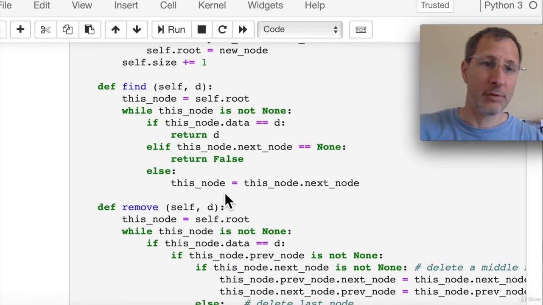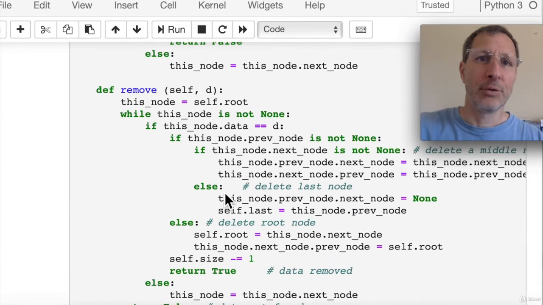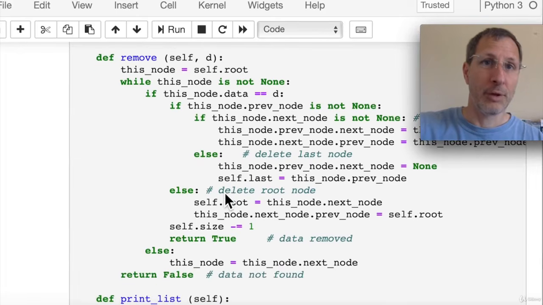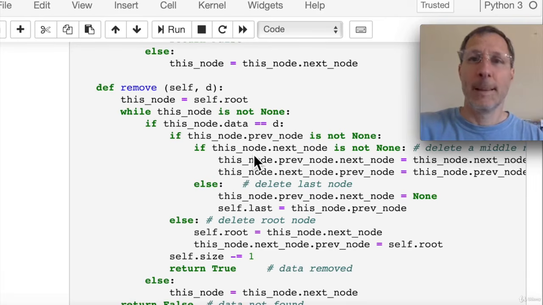The find method works exactly the same as the find method for the standard linked list, so there's really no changes on that. The remove function is a little different. There are 3 possible cases in the remove function, so let's review each one of those. Case number 1, we're trying to delete a middle node. That's this if statement here. So the node is not the root or the last node. That's the standard case that we showed in the slides. So for this, we just do a simple bypass. We bypass the target node by changing the previous node's next pointer and the next node's previous pointer, which is exactly what we're doing here. And we've basically bypassed the target node that we're trying to delete.